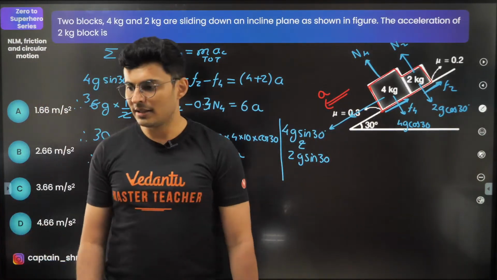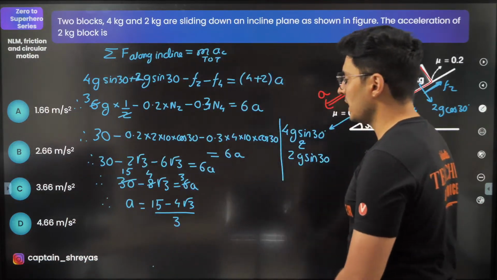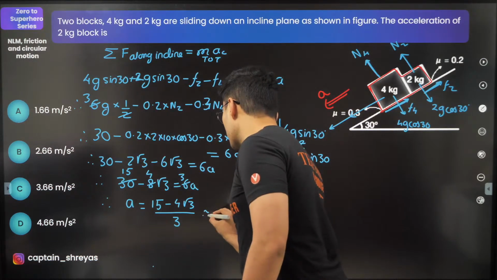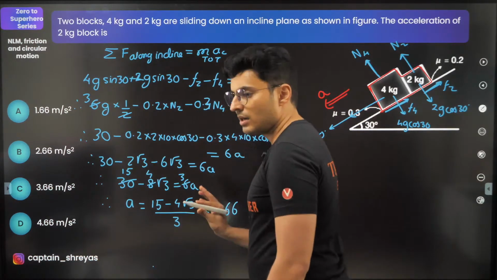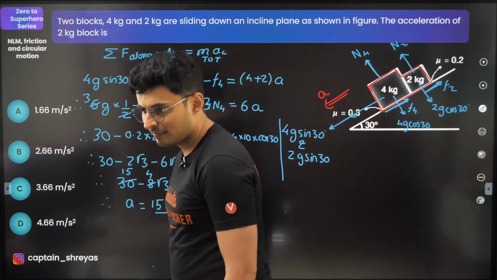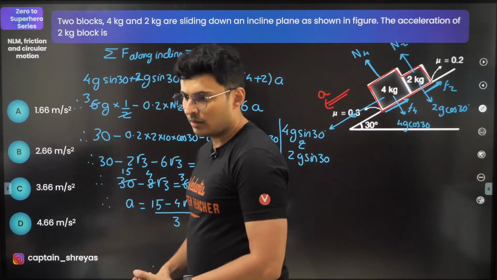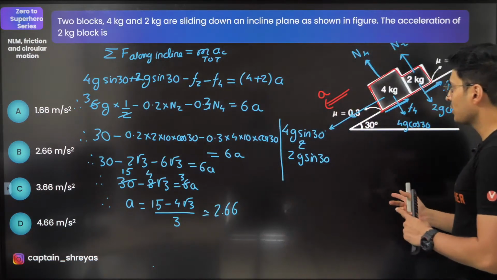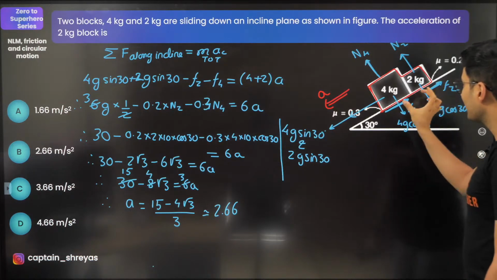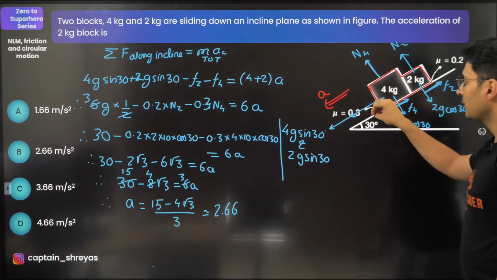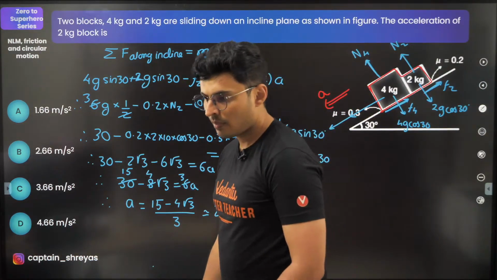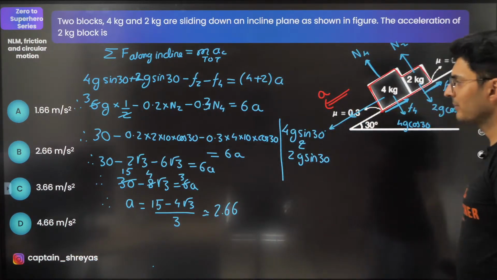Just check this out. I think it should be one of these options. Which value does it come out to be approximately? See if it is approximately 2.66. George says it is option B. Yes, it is. I guess, Aarti, now you understood how to solve the question. So it was all about choice of system and noticing that the frictions are different and resolution of the forces. That's all. Cool. Shall we move ahead to the next one?